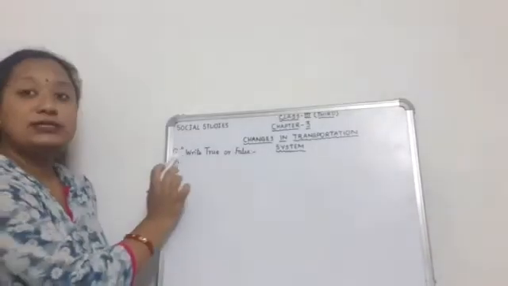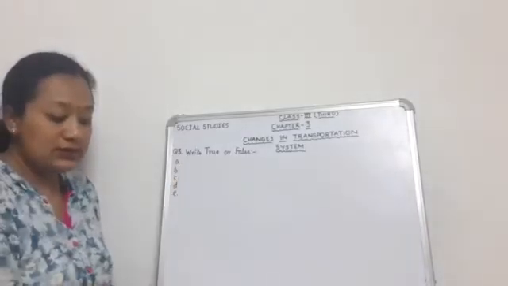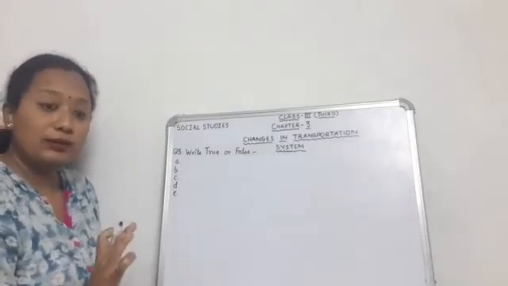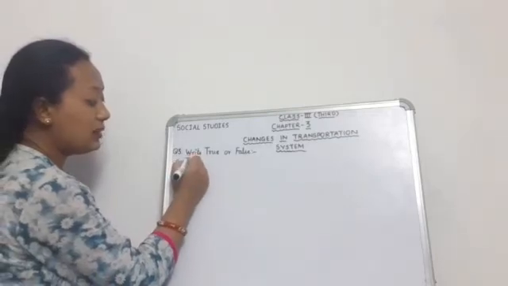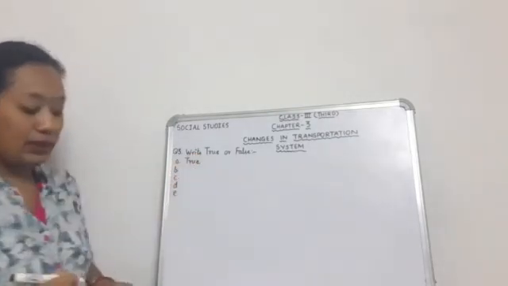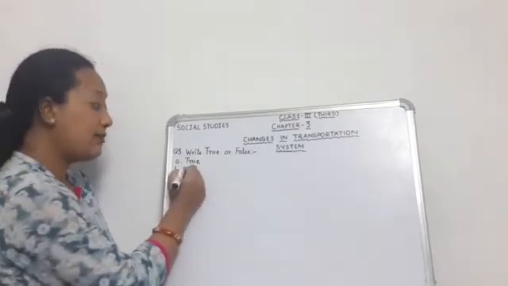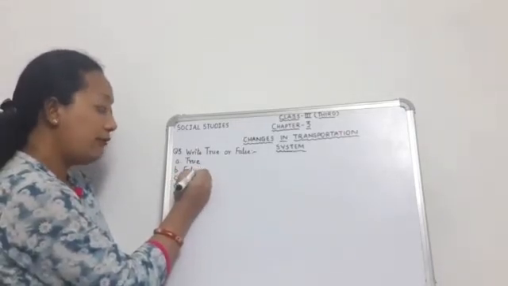Now the third question is write true or false. First, we should always walk to nearby places. What should we do to go to nearby places? We should always walk. So this one is true. Then number 2, road transport causes minimum pollution. No, it causes maximum pollution. So this one is false.